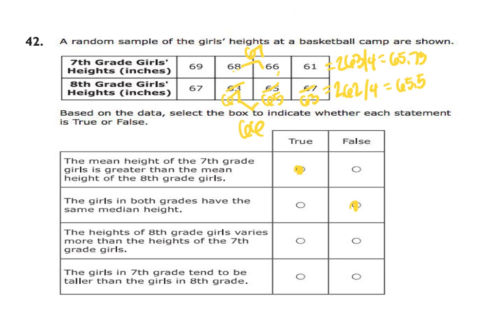So for 8th grade, the max is 67. The minimum is 63, so that gives me 4. 7th grade, my max is 69. My minimum is 61, so that gives me a range of 8. So 8 is greater than 4, so 7th grade varies more than 8th grade, so this will be false.